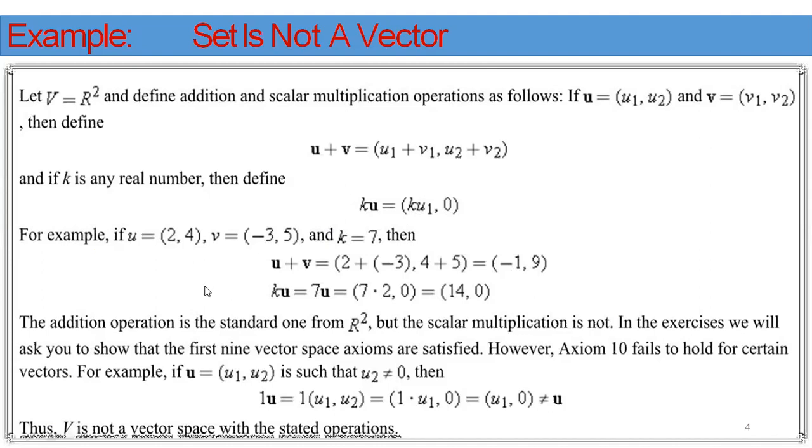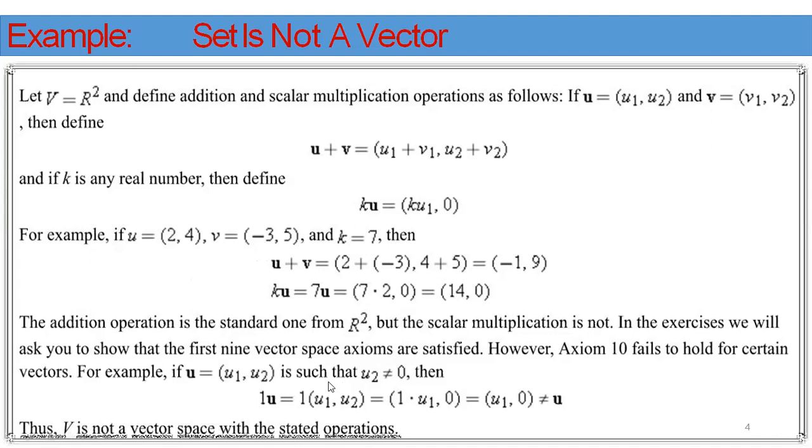Actually, what value should we get here? k into u, where k is 7: 7 into (2, 4), we get the value (14, 28). But by the definition of the scalar multiplication we get (14, 0). That's why scalar multiplication is not satisfied, and also that's why in this example, R square is not a vector space.